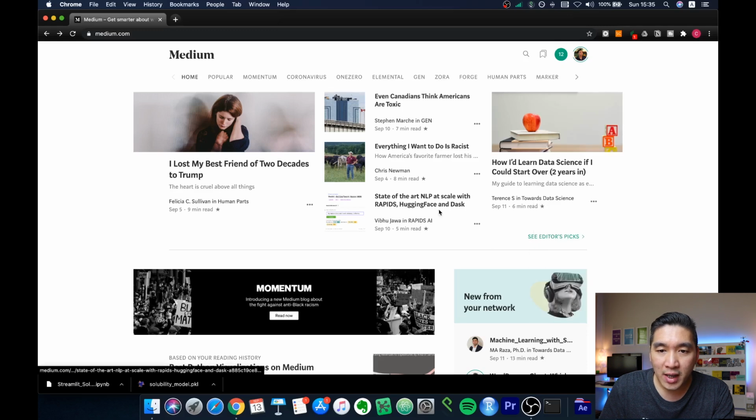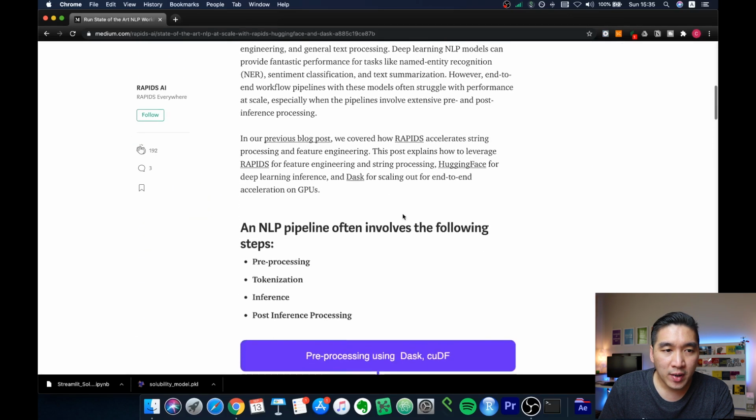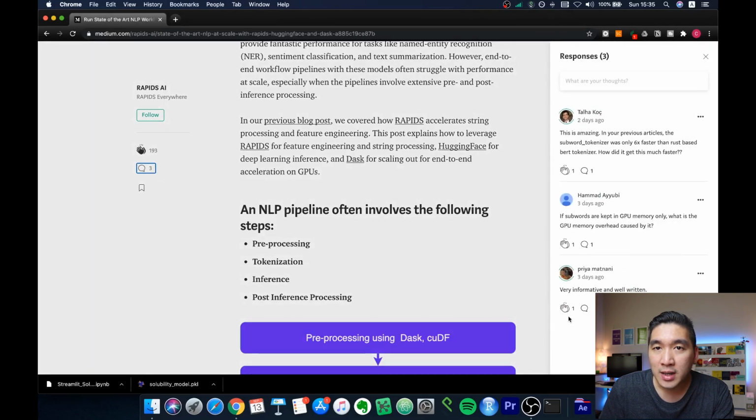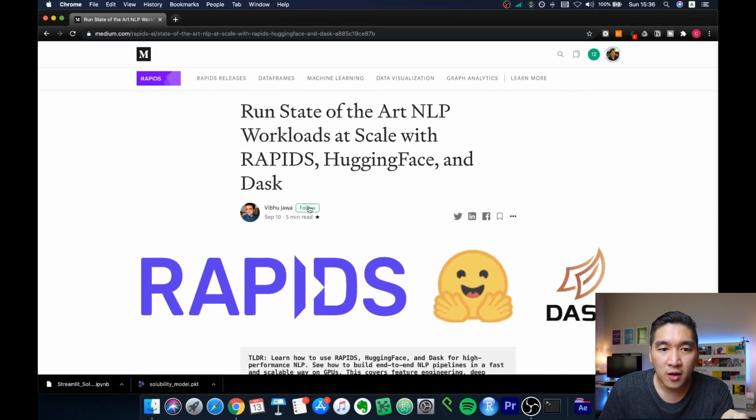And whenever you read an article that you like, for example, let me access this article. Let's say that you read this article, and if you like it, then you could give it a clap. And if you would like to engage with the writer of this story, you could click on it, and then you could type in your comments, like right here. And you could also follow the author if you like as well.